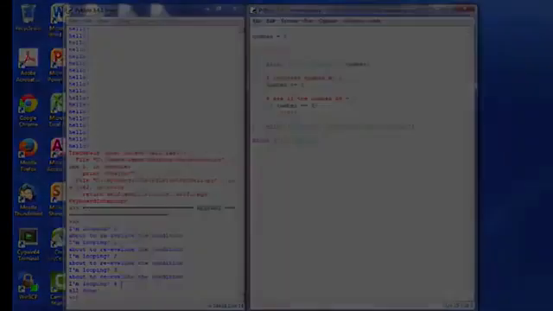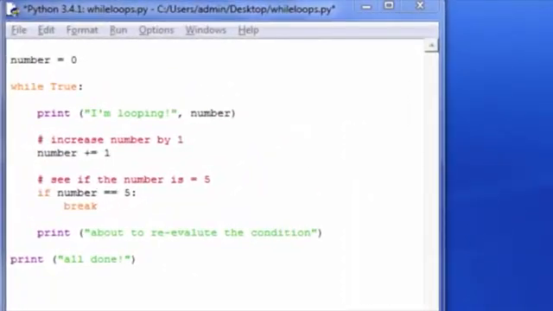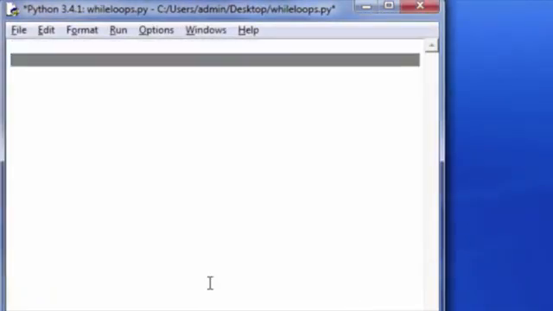There's another command that we often use with Python to control the flow of a loop that is very similar to the break statement, called the continue statement. What the continue statement allows you to do is stop not the entire loop, but just the current iteration that the loop is in. So I'll give you an example of this. Let's write a program that just counts the numbers between 1 and 10.